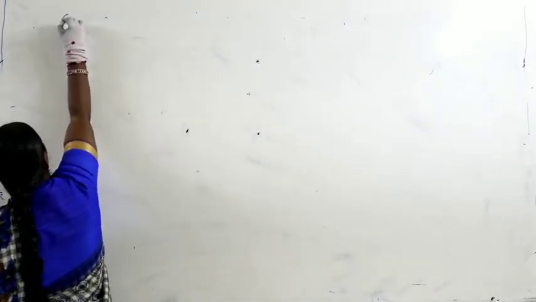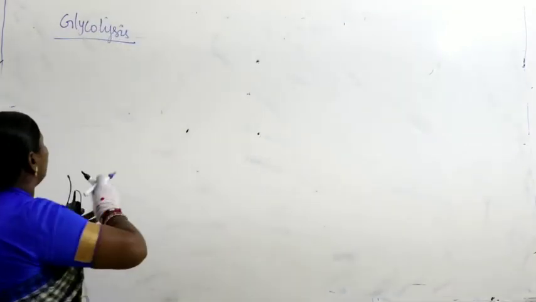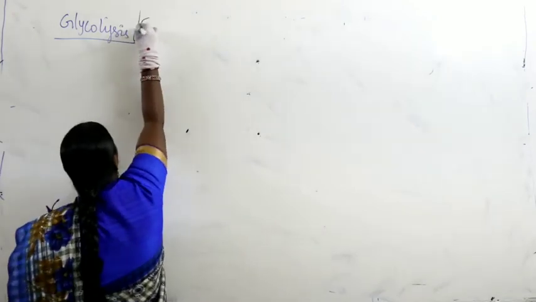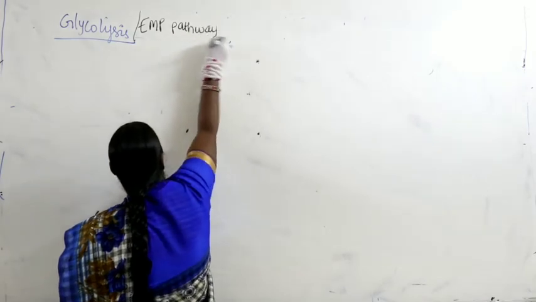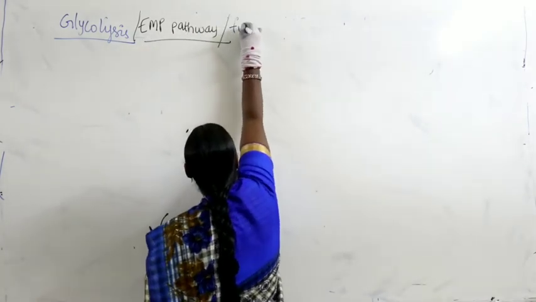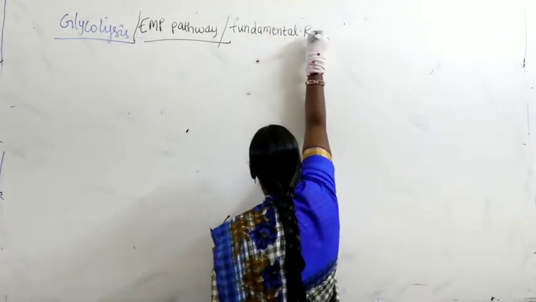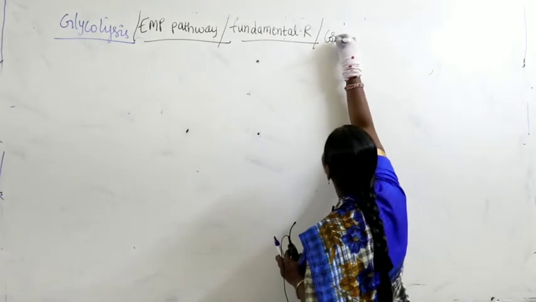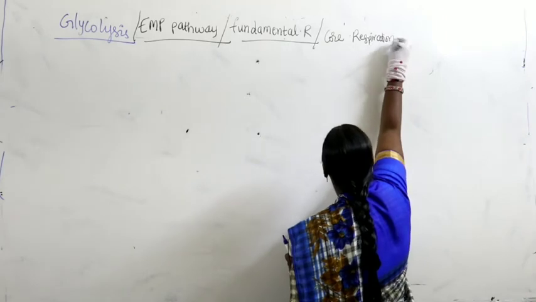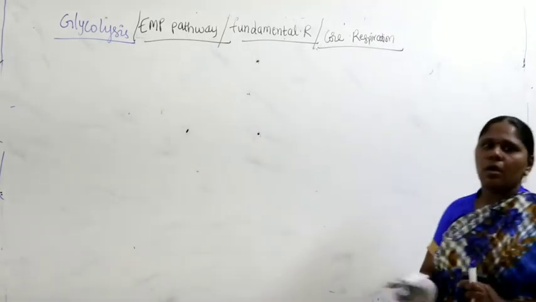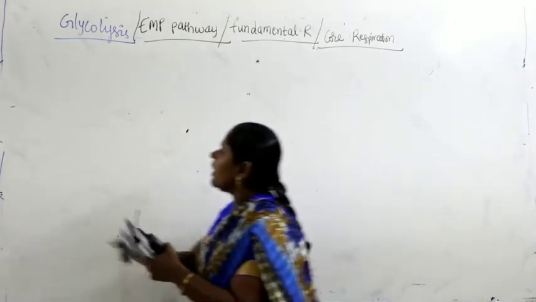Glycolysis is also called the EMP pathway, or it is also referred to as fundamental respiration, or also called core respiration. So what are the different terminologies we have to remember for glycolysis?